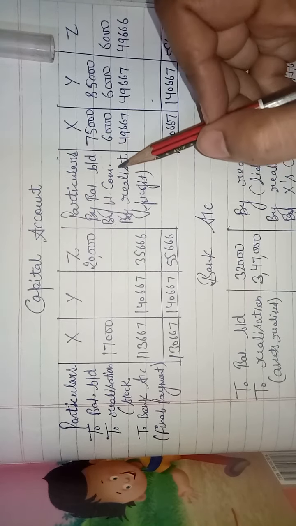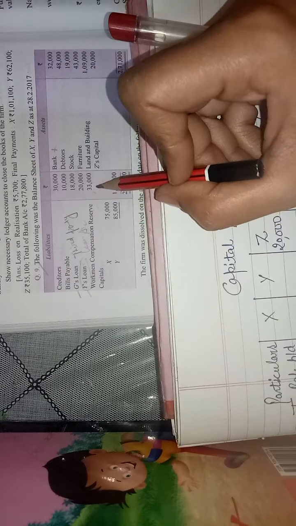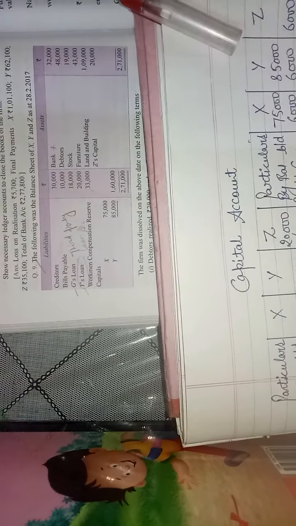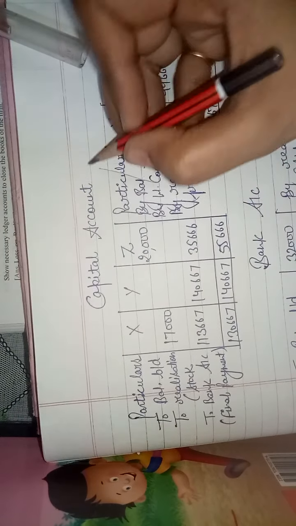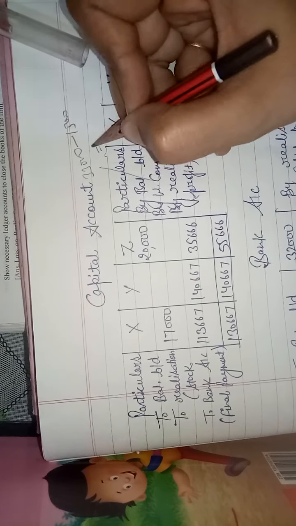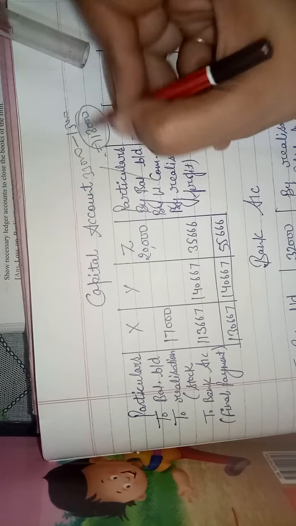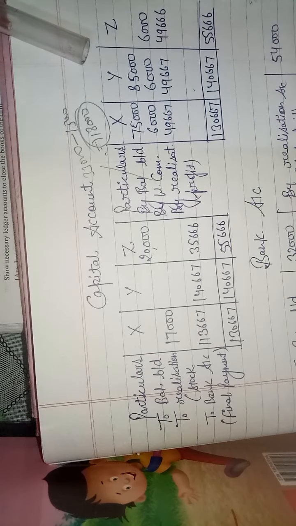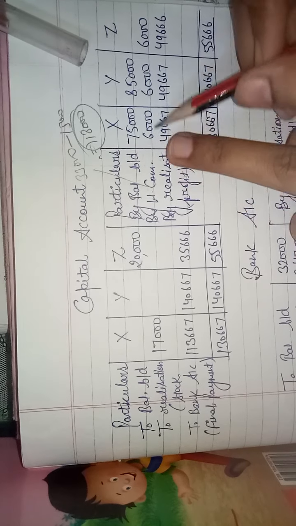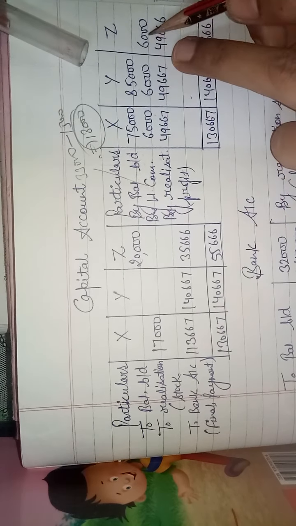Now workman compensation reserve. See, in the balance sheet workman compensation reserve is 33,000 and our liability was 15,000. We have paid 15,000 out of this 33,000, so the remaining balance is 18,000. Our workman compensation reserve was 33,000 and the liability was 15,000, so the remaining balance of 18,000 will be transferred to partners' capital accounts in their profit sharing ratio with the name by workman compensation reserve 6,000, 6,000, 6,000.